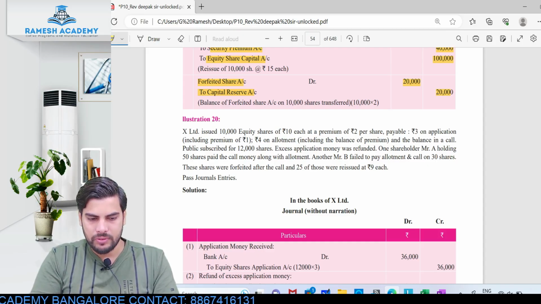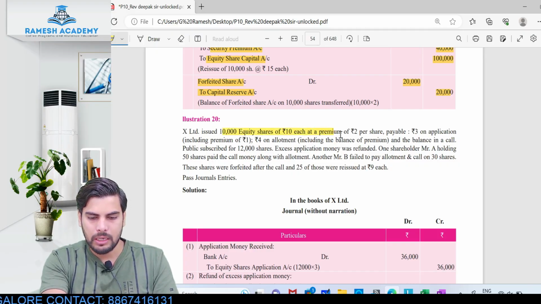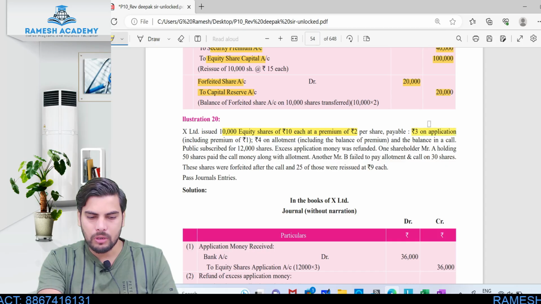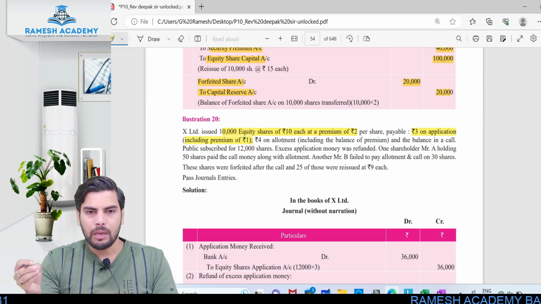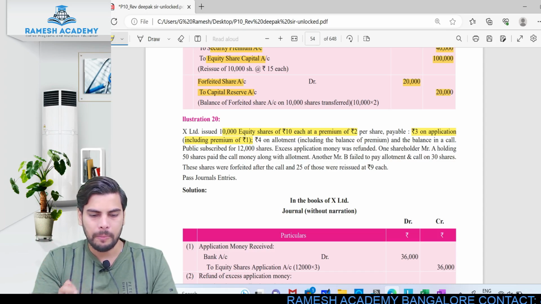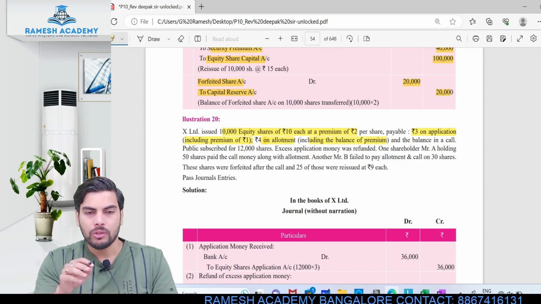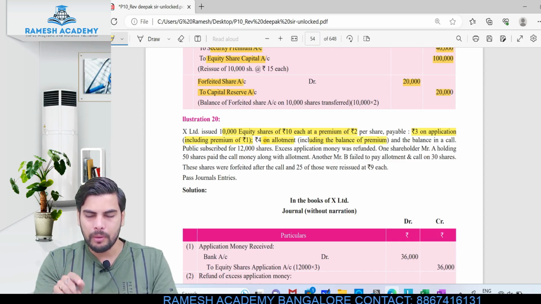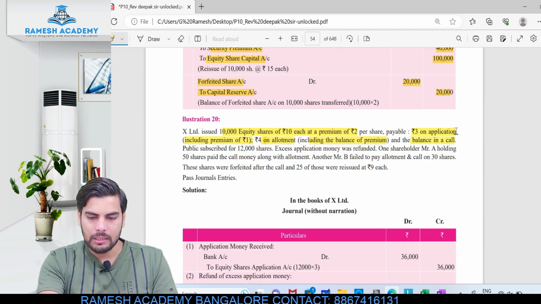I'll just read out this illustration for you guys. X Limited issued 10,000 equity shares of rupees 10 each at a premium of 2. So 2 rupees will be the securities premium, payable 3 rupees on application including premium of 1. What is happening is premium is not collected in one stage. Out of 2 rupees, 1 rupee is being collected at application stage. Allotment money we are collecting, including balance of premium. So this 4 rupees includes 1 rupee of premium, and the application money of 3 rupees includes 1 rupee of premium. And the balance in call.